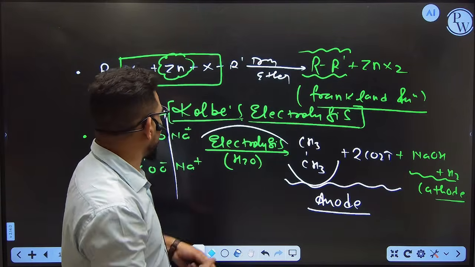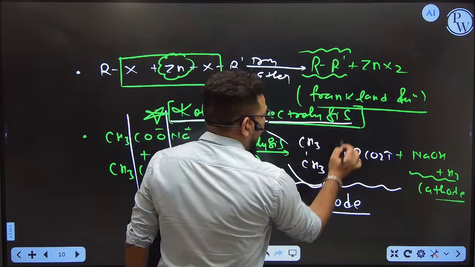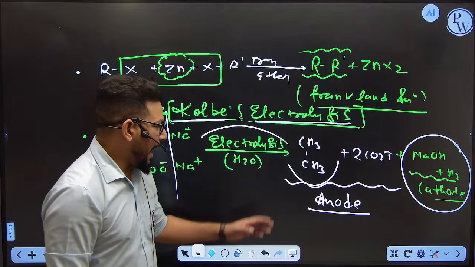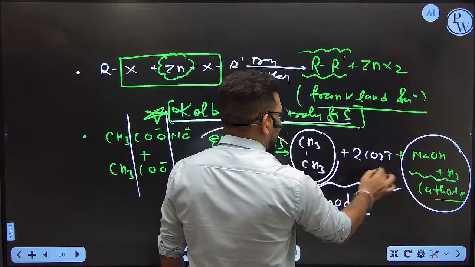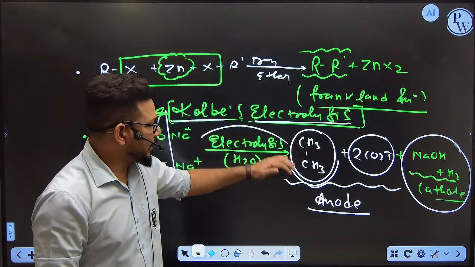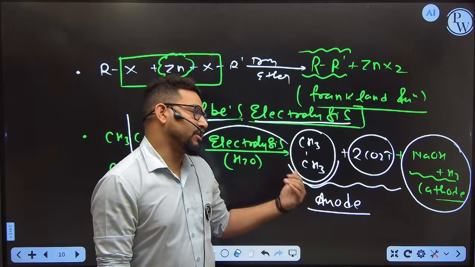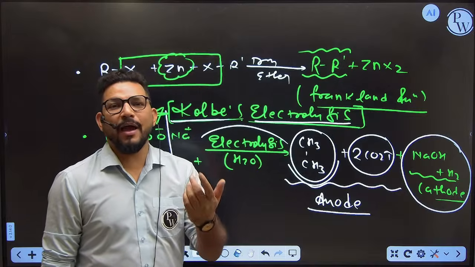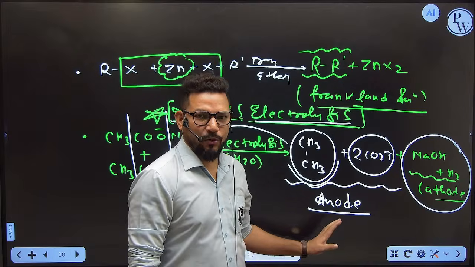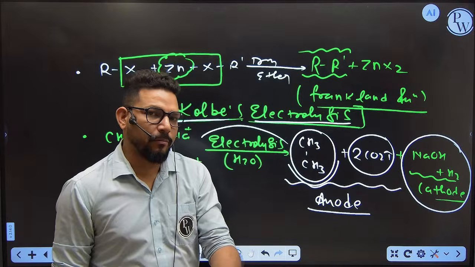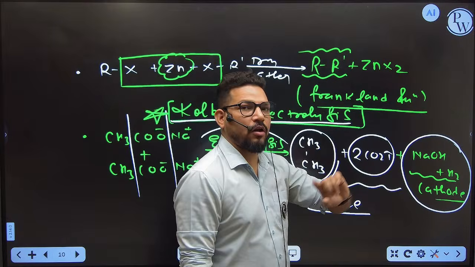So in Kolbe's electrolysis, please keep in your mind, the cathode carries the byproducts sodium hydroxide and hydrogen, and the anode carries the alkane and carbon dioxide. If you are forming the alkane, you will get alkane at the anode. When you are forming the alkene, you will get alkene at the anode. And when you are going to form alkyne, you will get alkyne at the anode. Ultimately, at the anode you are getting your major product. At the cathode, it will always remain intact.